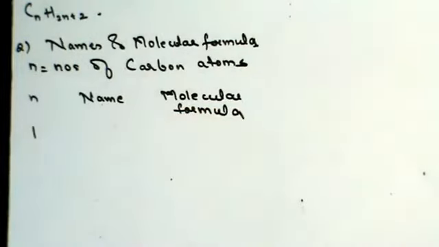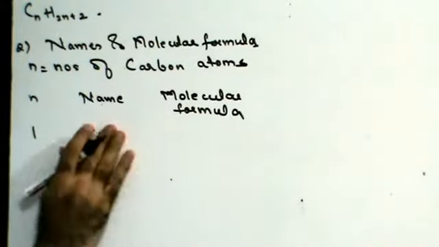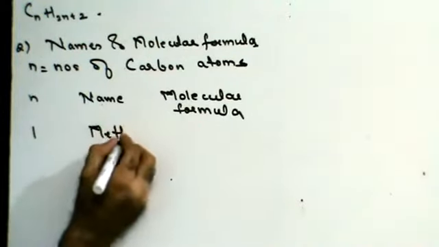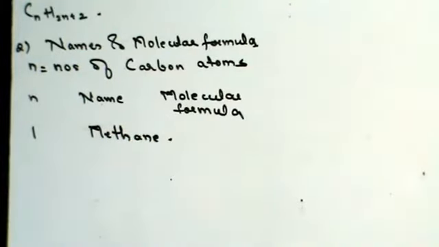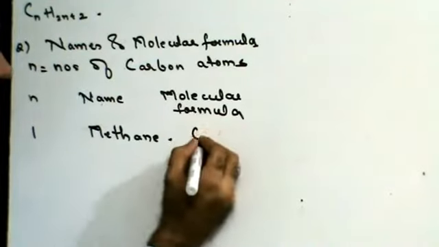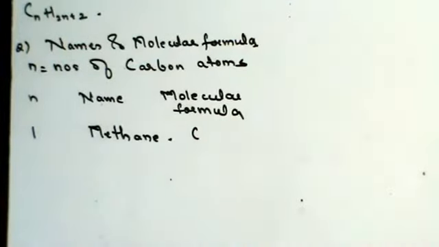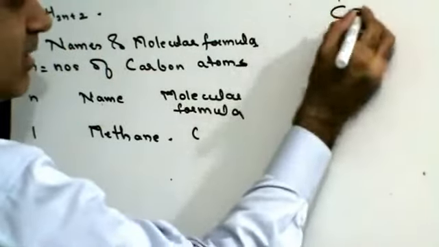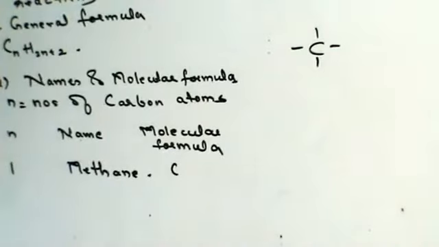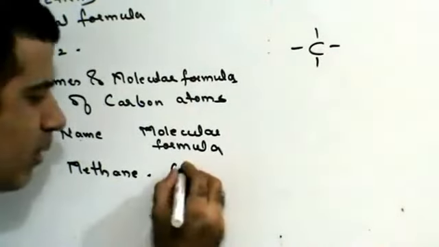If you have one carbon atom, in any organic compound, you have to know how to read carbon atoms. All you should know in organic chemistry is how to read carbon atoms. If you have one carbon atom, then the name is going to be methane, METH. Now, what is the valency of carbon? The valency of carbon you are supposed to know by heart is 4. That means how many hydrogens do I require to satisfy this valency? So the formula is CH4.